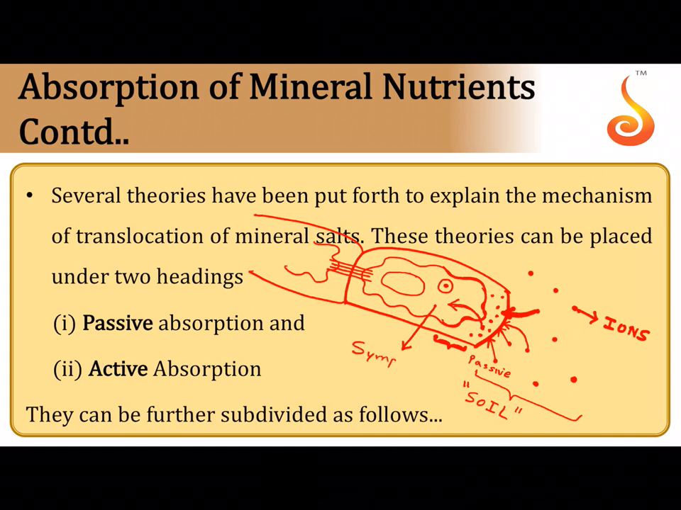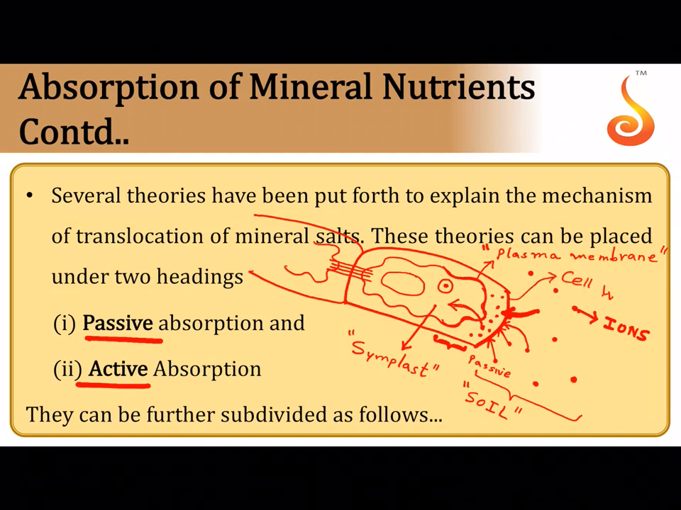Now this part of the cell, which includes the living part, the cytoplasm and the plasmodesmata, is called the symplast. So how does it enter the symplast? In order to enter the symplast, it has to cross this barrier which is referred to as the plasmalemma or the plasma membrane, and this is brought about either by passive methods, which do not use any energy, or by active methods, which use energy. However, to cross the cell wall, the outermost layer, which is a completely permeable barrier, it does not need any energy at all.